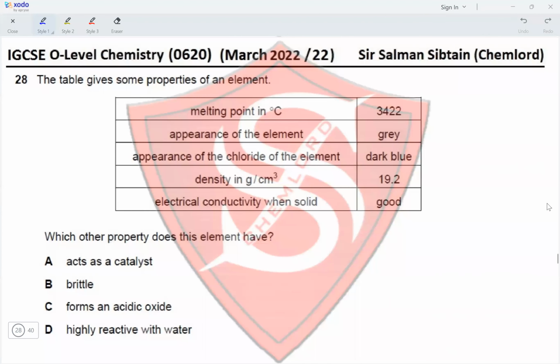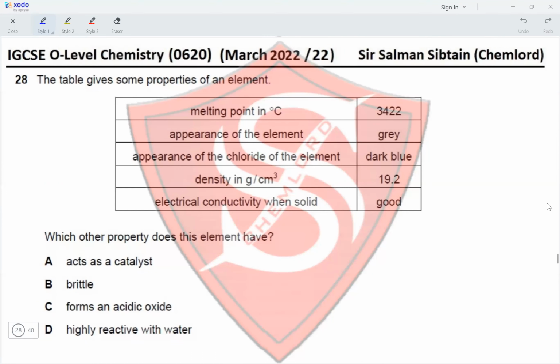Question 28. The table gives some properties of an element. The melting point is 3422, that is extremely high. Appearance of the element is gray. Appearance of the chloride of the element is dark blue, so it forms colored compounds. Density is 19.2, extremely high again. Electrical conductivity when solid is good, so it is a metal. Which other property does this element have? So it is a metal with very high melting points and densities. So this should be a transition element.